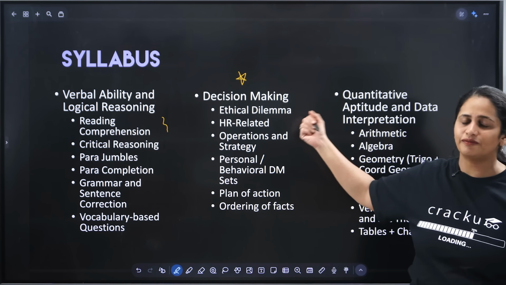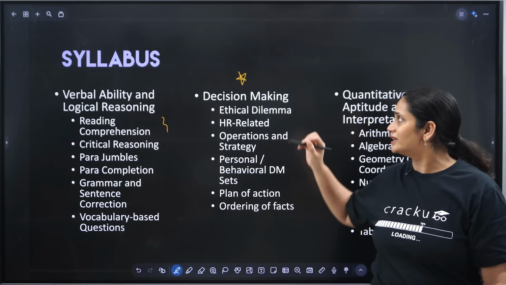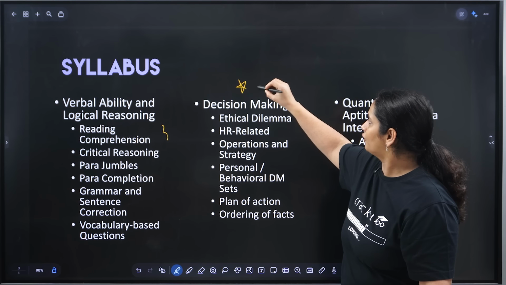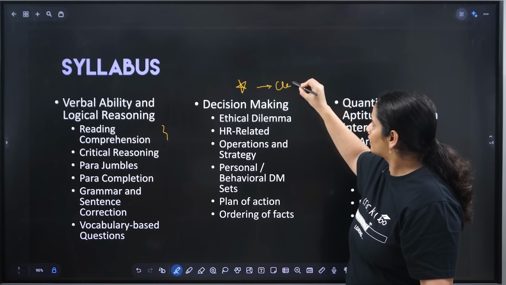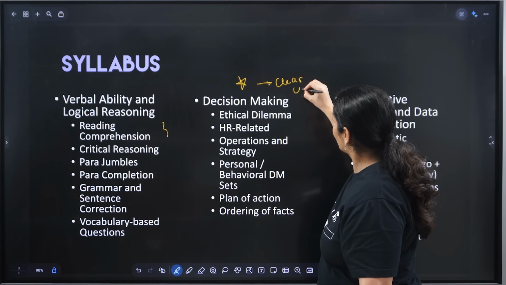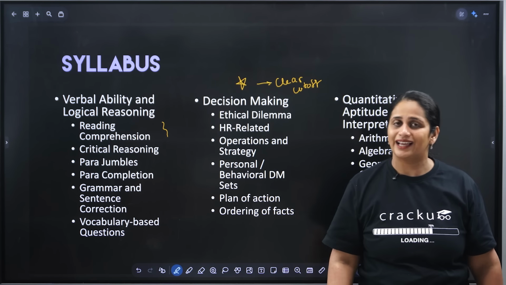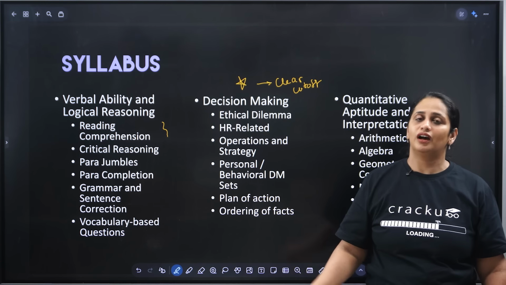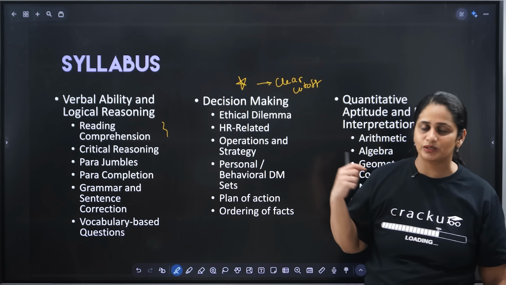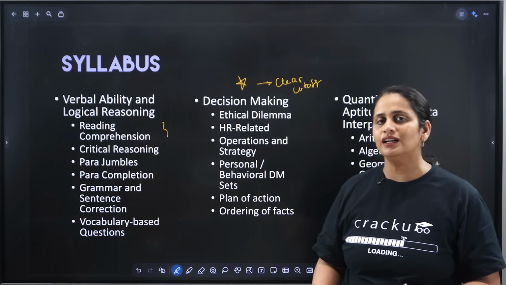You won't get a lot of marks over here, but often most of the students that I know, good students, basically fail to clear the cutoff of decision making. This cutoff can at times be as low as single digit. I have seen cutoffs of 5 and 7 marks and still people fail to clear them. A lot of times people get negative marks also in the DM section. So it's a kind of a difficult section. Why is it so difficult?